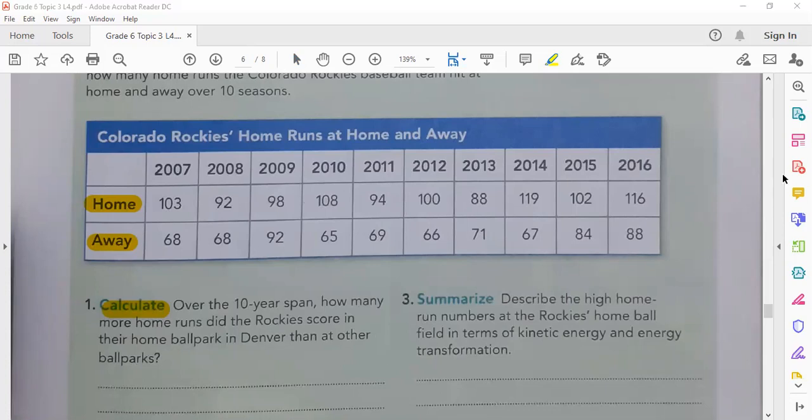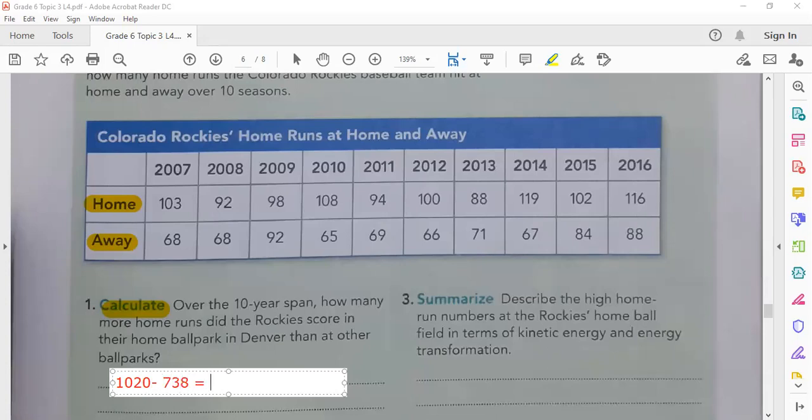Look here. The answer is 1020 minus 738.